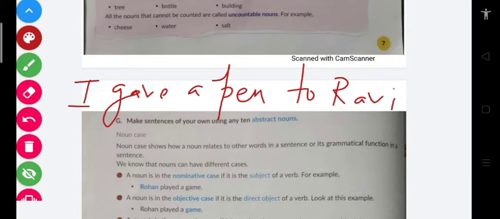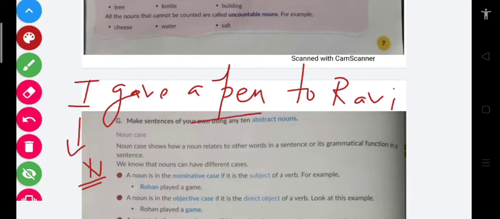I give a pen to Ravi. So here I is a nominative case. Clear? Noun is there, but it's a nominative case, and this nominative case is of subjective one. Okay, because since I is acting as a subject, so I is a nominative case.